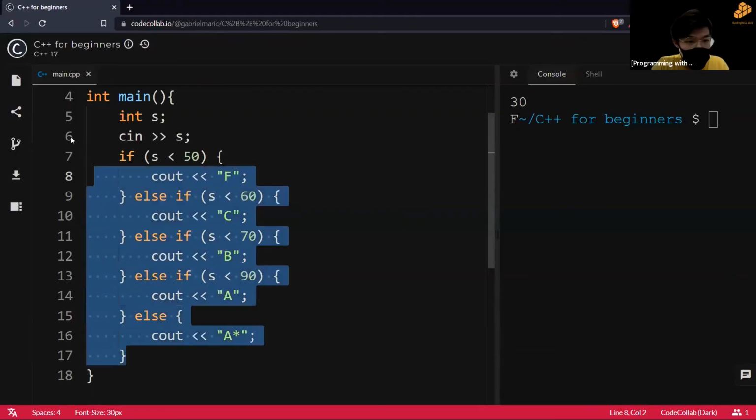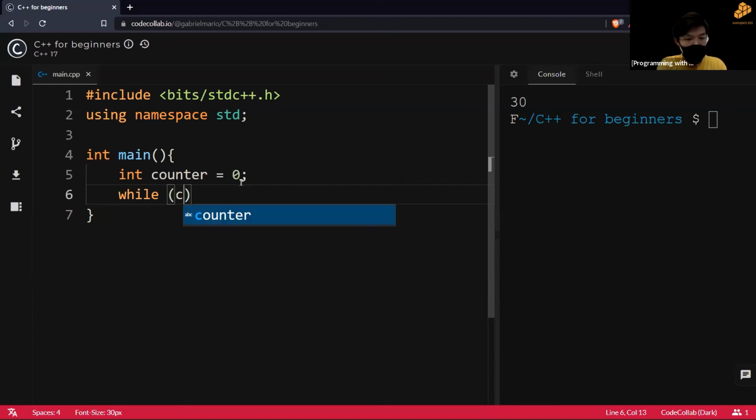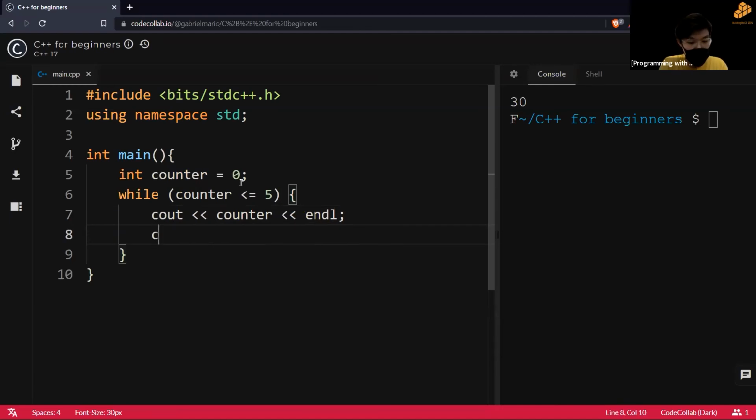Okay, so let's scratch this. Okay, so now let's write it down. As I mentioned, we must have a counter. Let's start a counter, a condition, and then we increment it. All right, so a counter, then while, we have a condition, for example, counter less than or equal to 5, like what we did before. Then we output the counter, and then, as Ling Song mentioned, I'll increment the counter by 1, right? This is just +1 to the counter.